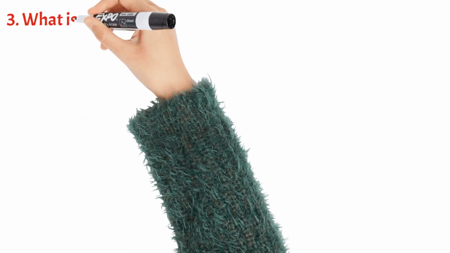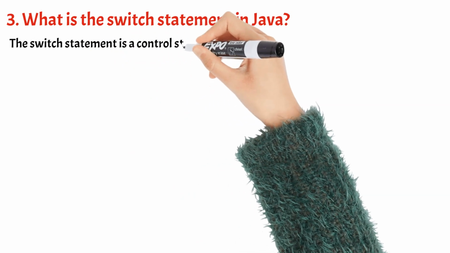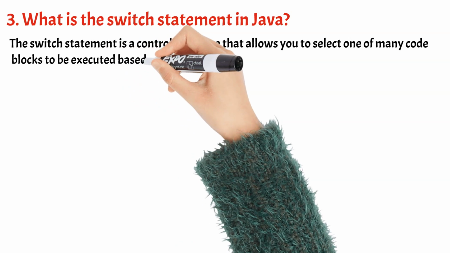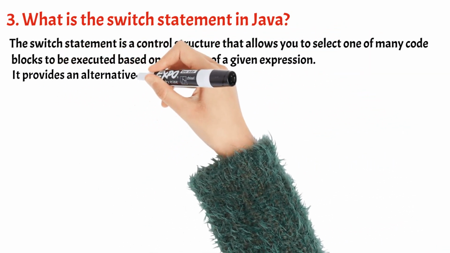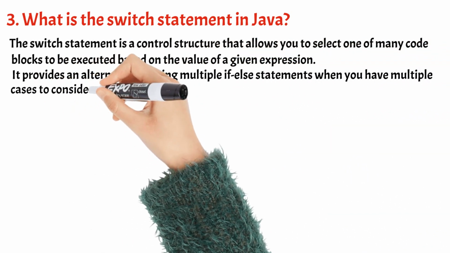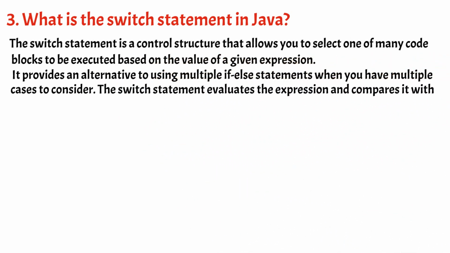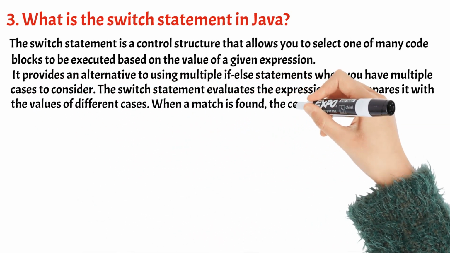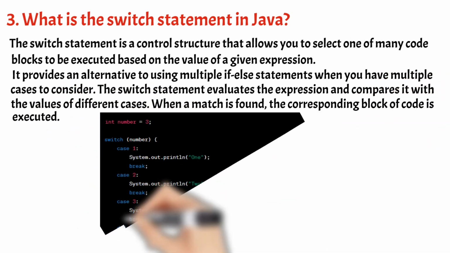3. What is the switch statement in Java? The switch statement is a control structure that allows you to select one of many code blocks to be executed based on the value of a given expression. It provides an alternative to using multiple if statements when you have multiple cases to consider. The switch statement evaluates the expression and compares it with the values of different cases. When a match is found, the corresponding block of code is executed.